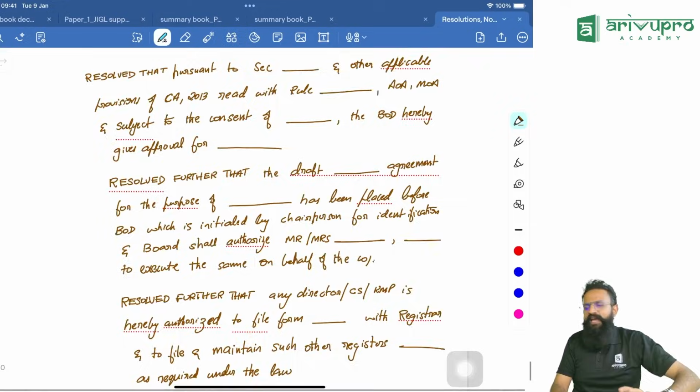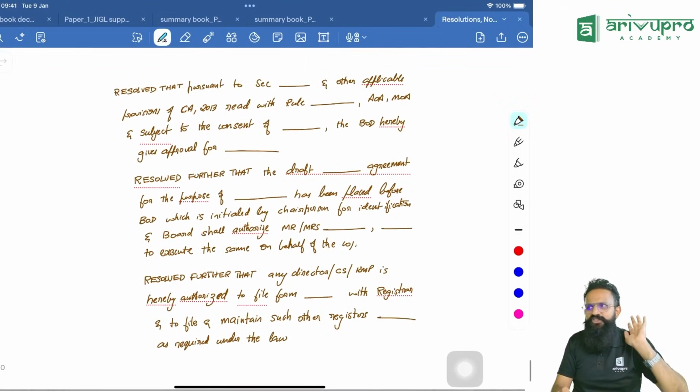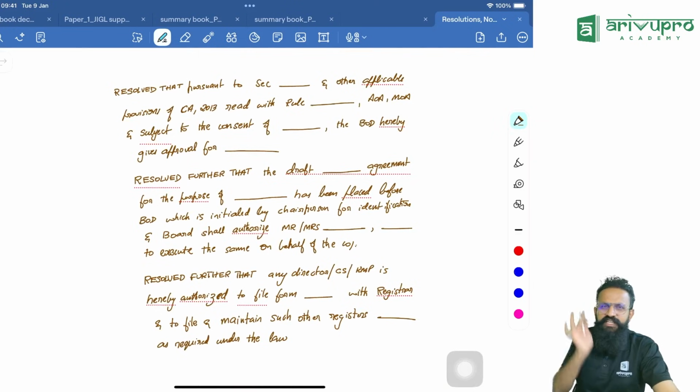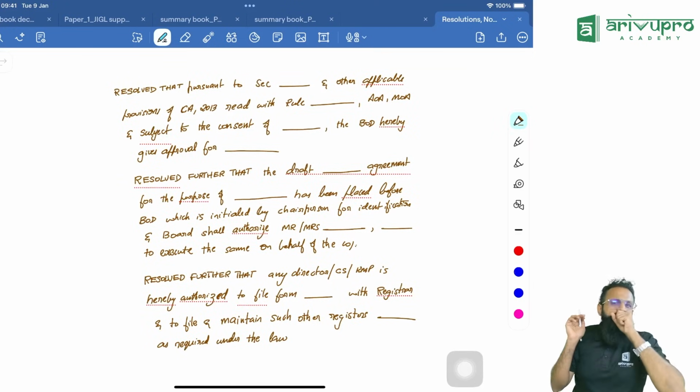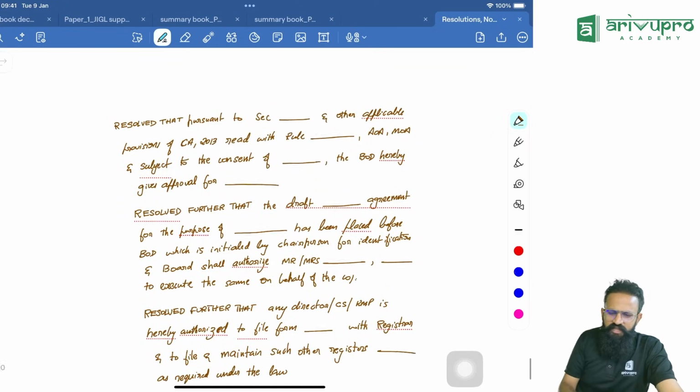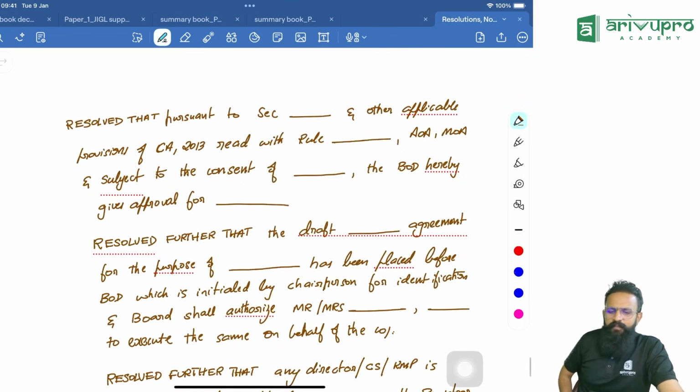So, this is a blank resolution. If you want, you take a screenshot, keep it. Learn it by heart and go, if you think the logic is not making sense. I will try to explain the logic. Now, see here. Resolved that pursuant to section 180(1)(A) and other applicable provisions of Companies Act, if any, read with rules, meeting of board and its powers, that's the rule. And read with AOA, MOA, and subject to the consent of